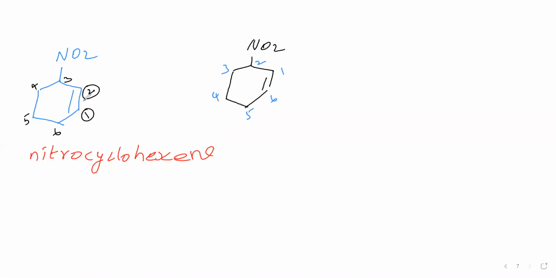Double bonded carbons must get successive numbers. 1 means next to 2 should be there. Double bond should be present between successive numbers. Here the double bond is present between 1 and 2. But here the double bond is present between 1 and 6. Therefore, giving numbering like this is wrong. We should not give numbering like this. So this numbering is wrong, we said. Then is there any other way to give numbering? That we will see.